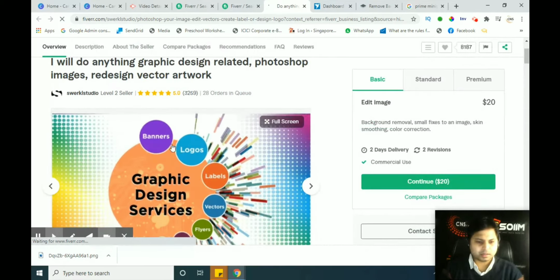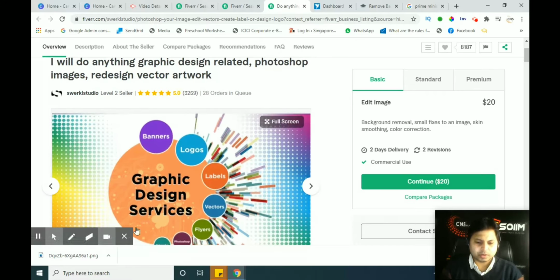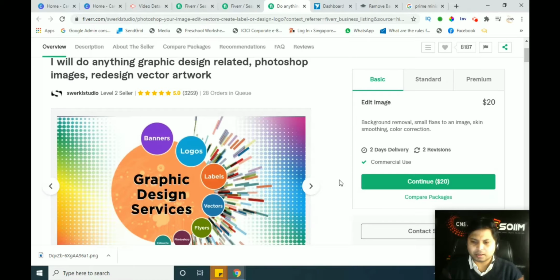This freelancer has 28 orders in the queue. It means that he is doing good in his job. So we will go and read the descriptions. Background removal, number one, what they are going to do. Small fixes to any image, skin smoothing and color correction. So they are going to give you very limited editing on this part in the basic version.